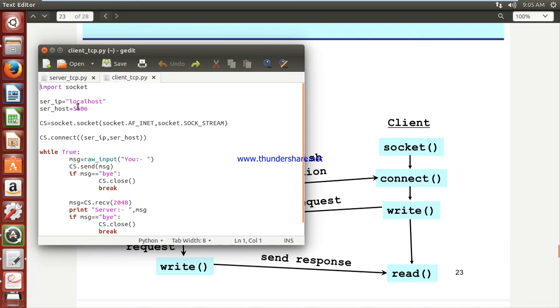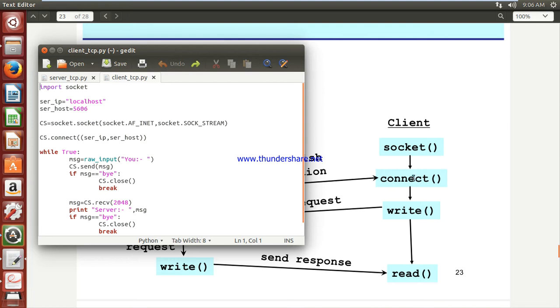Okay, after that you are trying to create a socket. How to create the socket: client socket, that is CS, is equal to socket dot socket in brackets. You have to pass socket dot AF_INET, which indicates which kind of IP address you are preferring, then which kind of socket you are preferring, that is socket dot SOCK_STREAM. SOCK_STREAM is the indication that you are using a TCP socket, and by preferring IPv4 kind of addresses. Okay, so you have created the socket.